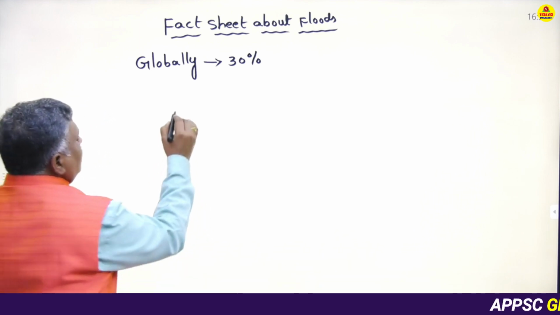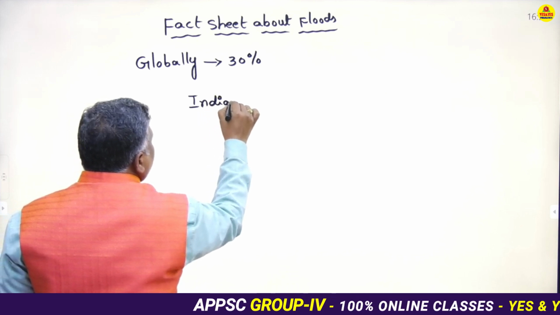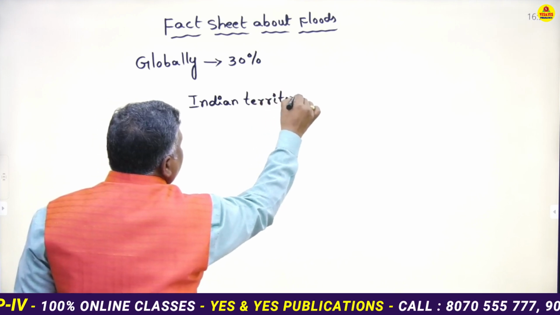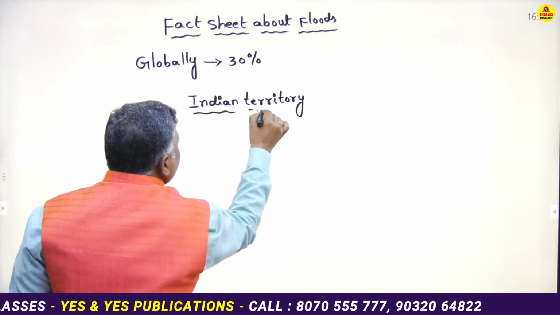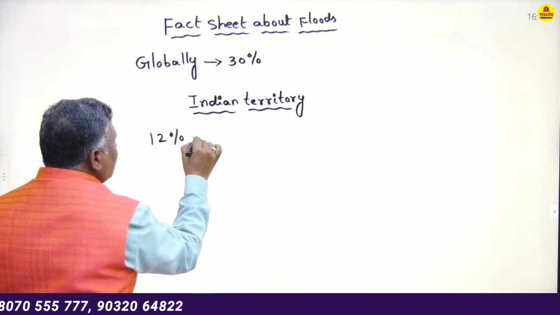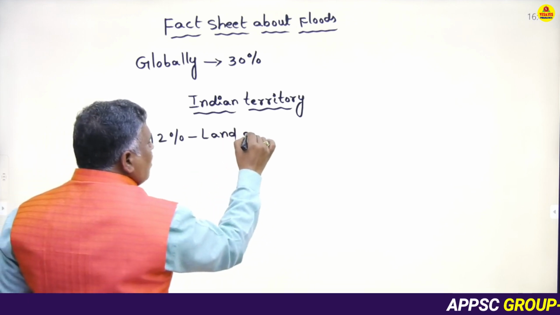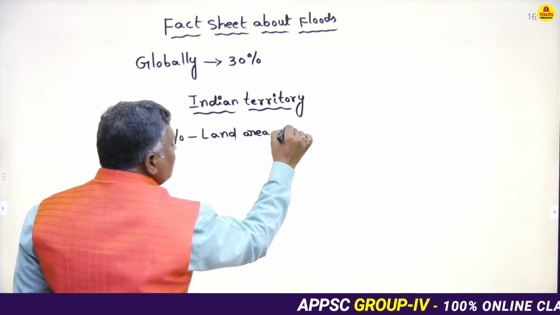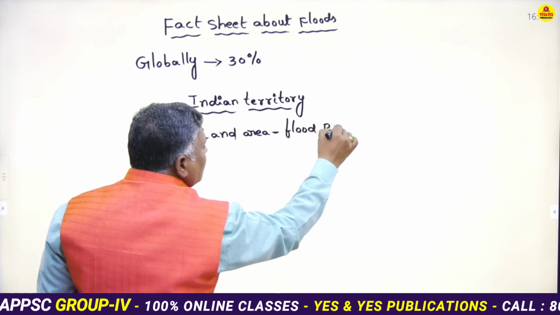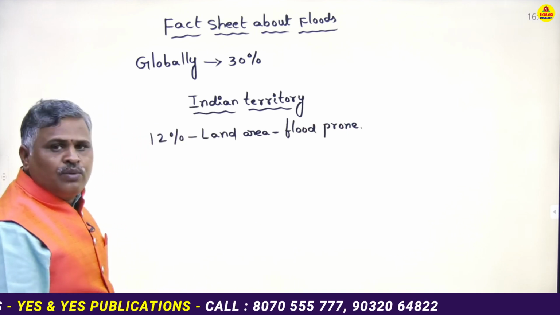Next, in Indian territory, listen. In Indian territory, 12% of land area is vulnerable to floods. 12% of land area is flood prone, meaning prone to floods. How much land area is flood prone? 12% of land area is flood prone.